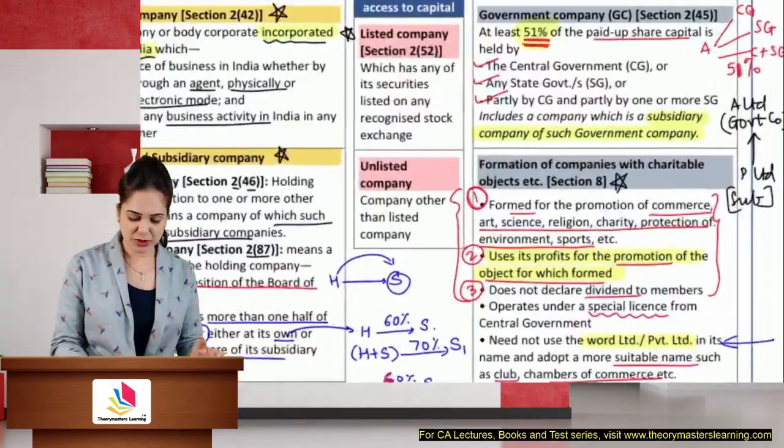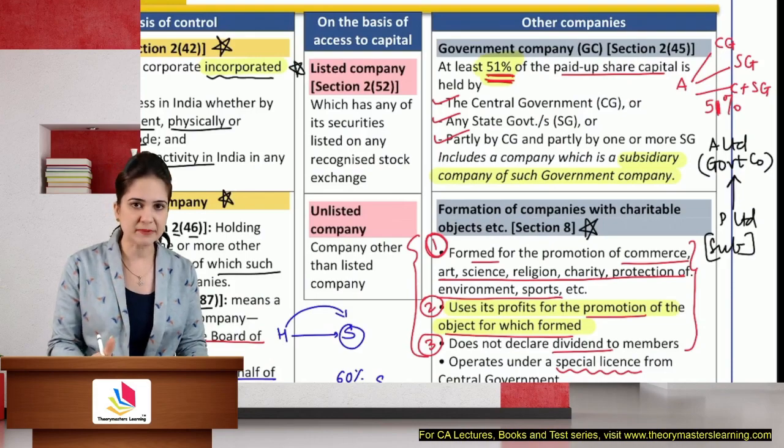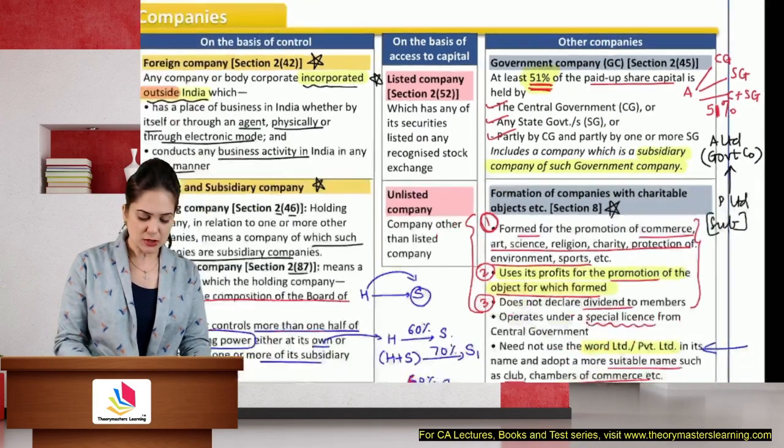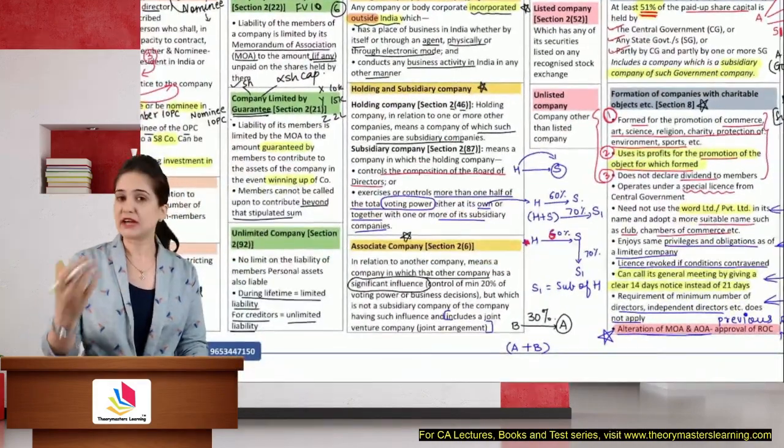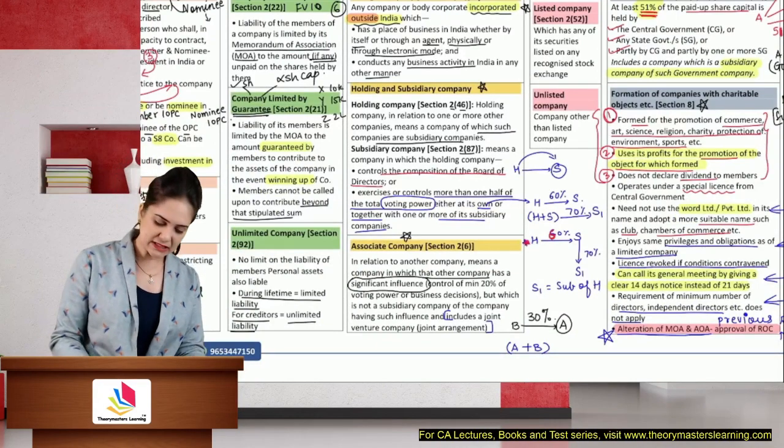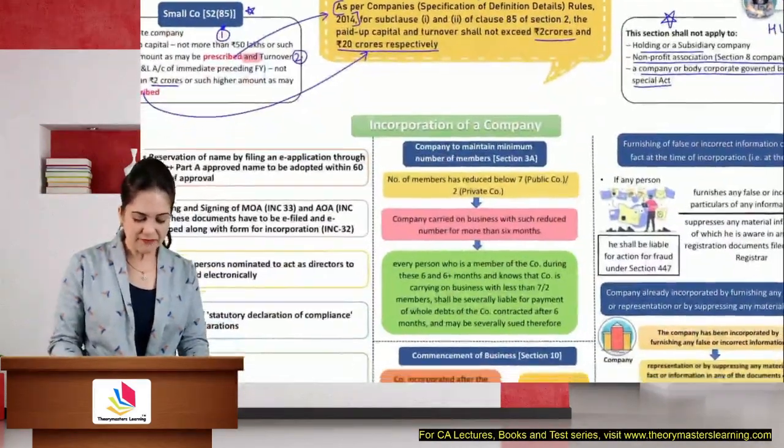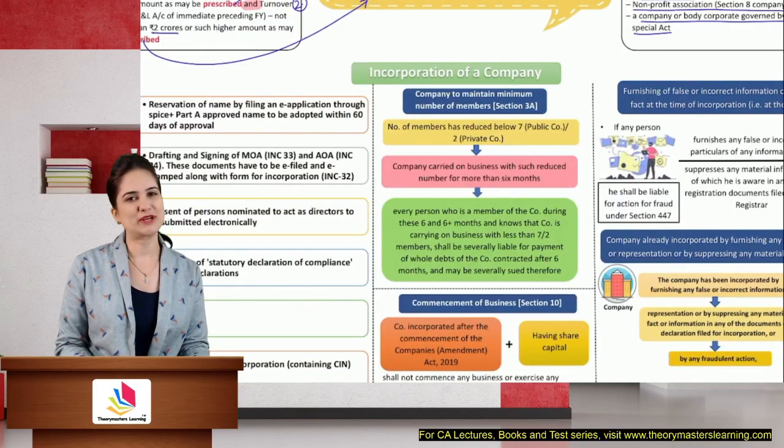Then questions are also asked on government companies wherein you have to show the calculation. So these concepts are important. Definition of foreign company. Hence, we discussed everything properly. Next, now we will discuss incorporation of a company.